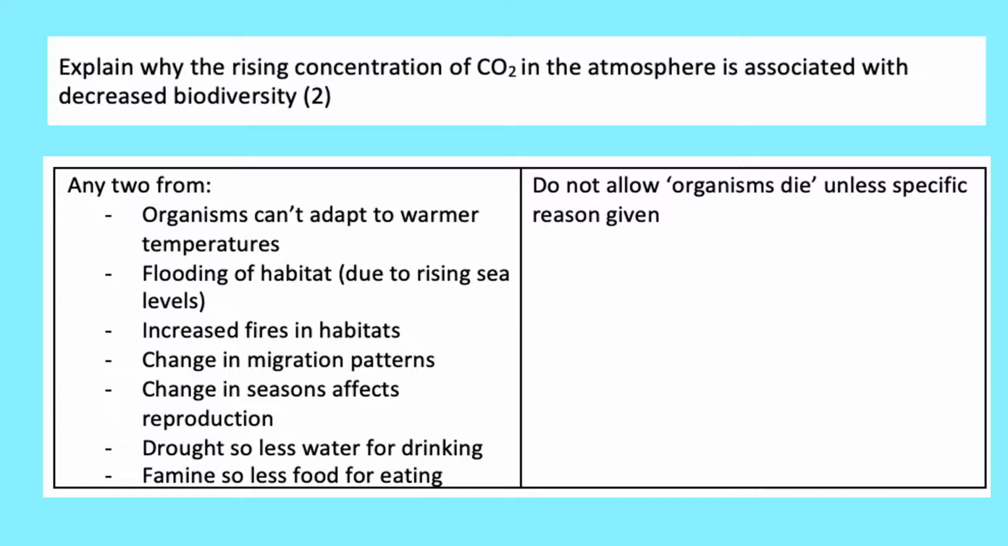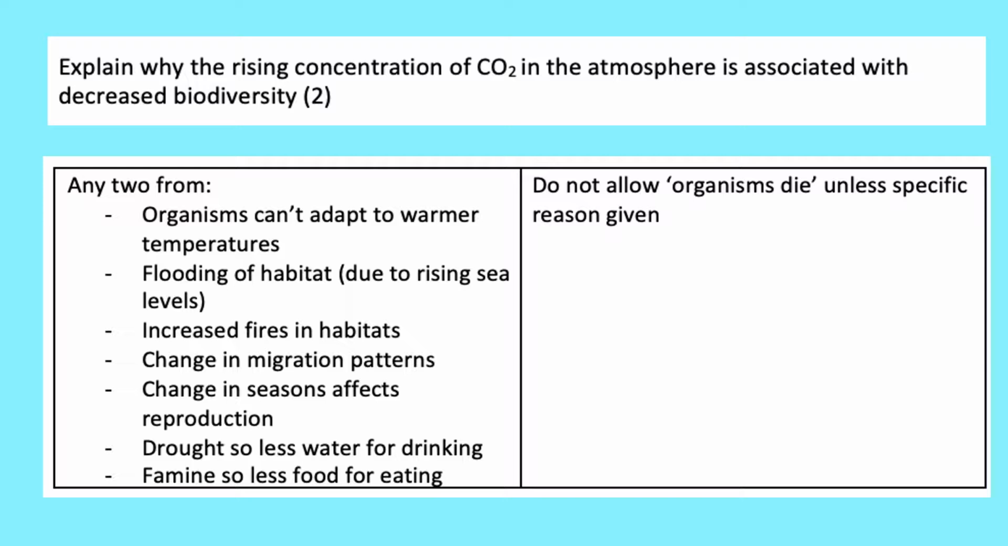So you can have any two from organisms can't adapt to warmer temperatures, flooding of habitat due to rising sea levels, particularly obviously in coastal regions, low-lying areas. You can have increased fires in habitat, so we see the Australian bushfires now almost every single year.